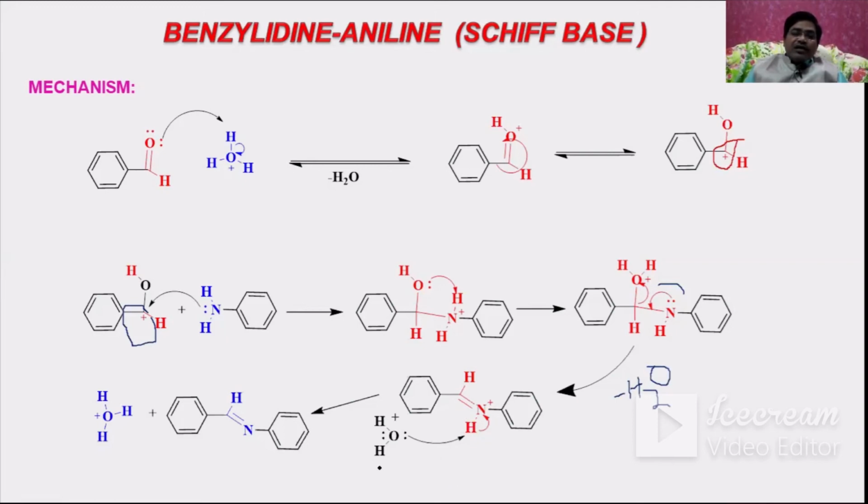And here, after removing water, you can see there is a double bond between the carbon and nitrogen, and because of the excess proton, the nitrogen got a positive charge. Again, the water molecule that is generated here absorbs the proton from the nitrogen, and finally the hydronium ion is generated.